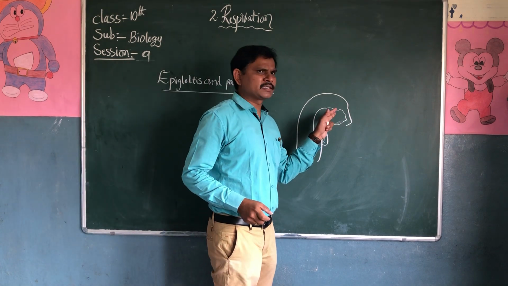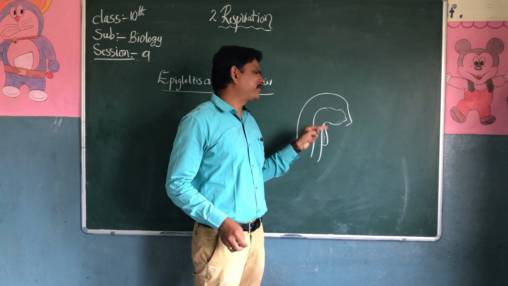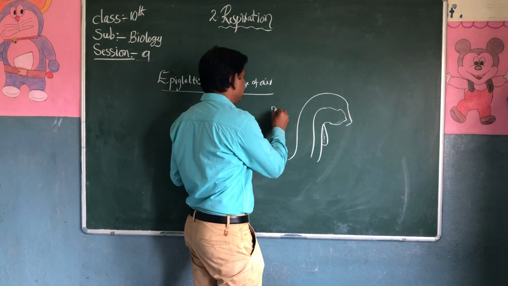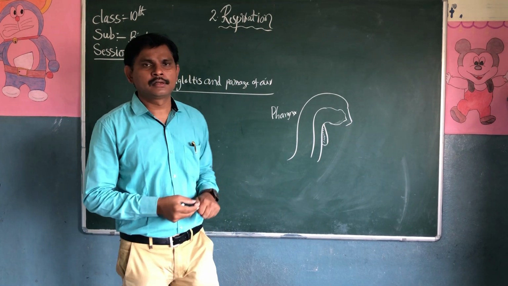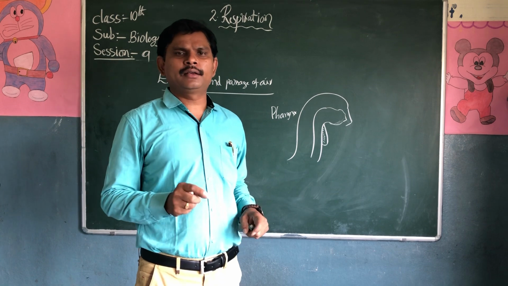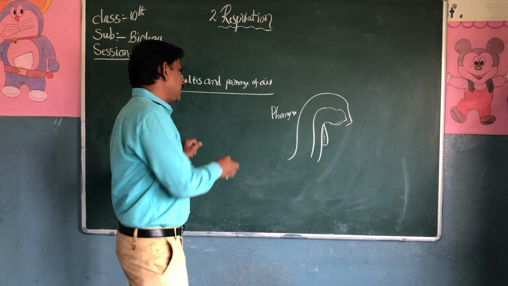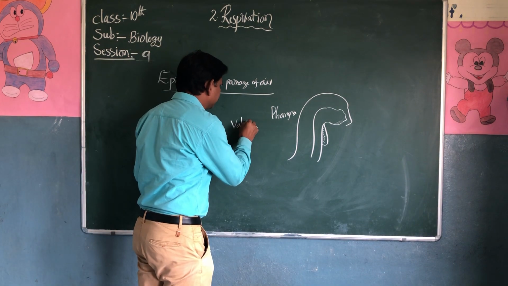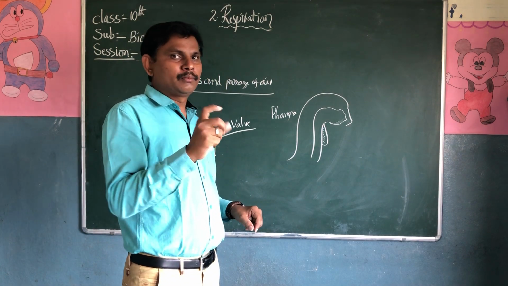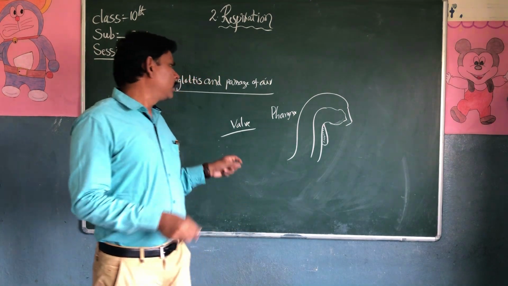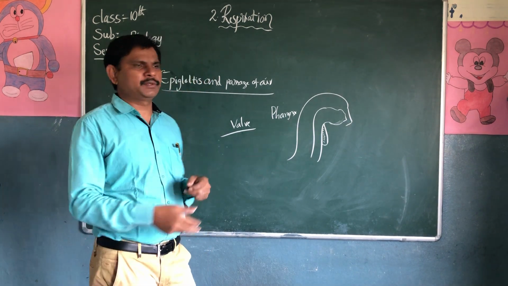From the nostrils, nasal cavity, the pharynx is there. In the pharynx, there is a flap-like muscular wall. What is that? It's a valve. It controls both systems, the digestive system and the respiratory system.